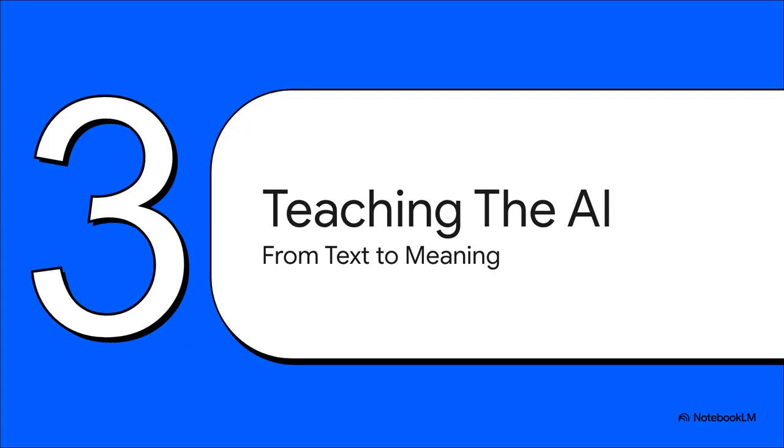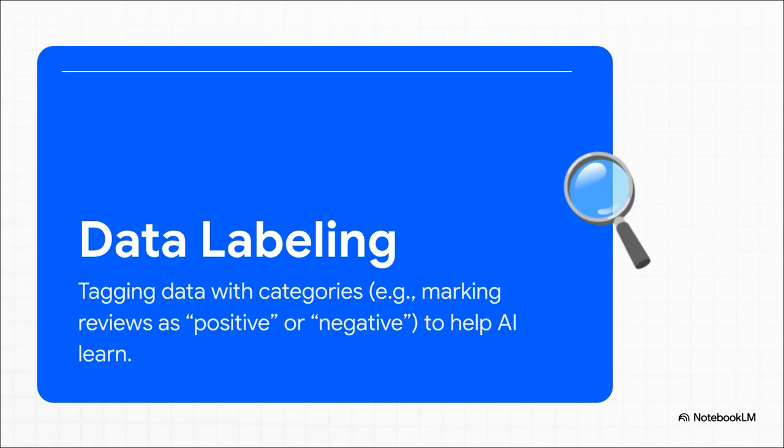Okay, so our data is now clean, it's consistent, but it's still just a bunch of words. Now we get to the really, really cool part. How do we teach an AI what this stuff actually means? Well, it starts with something called data labeling. This is where we humans have to step in and play teacher for a bit. We basically take a piece of data and add a little tag to it, a label, to give it some context. It's like pointing at an email and telling the AI, hey, just so you know, this one's a complaint, or this review over here, that's positive feedback.